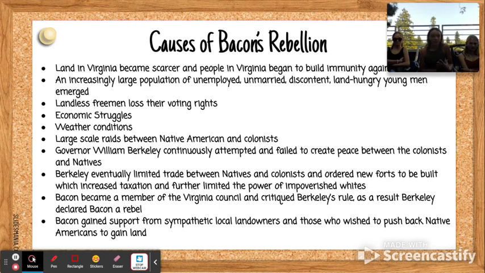Large-scale raids between Native Americans and colonists began. Governor William Berkeley continuously attempted and failed to create peace between the colonists and the natives. Berkeley eventually limited trade between natives and colonists and ordered new forts to be built, which increased taxation and further limited the power of impoverished whites. Bacon became a member of the Virginia Council and critiqued Berkeley's rule. As a result, Berkeley declared Bacon a rebel. Bacon gained support from sympathetic local landowners and those who wished to push back Native Americans in order to gain land.